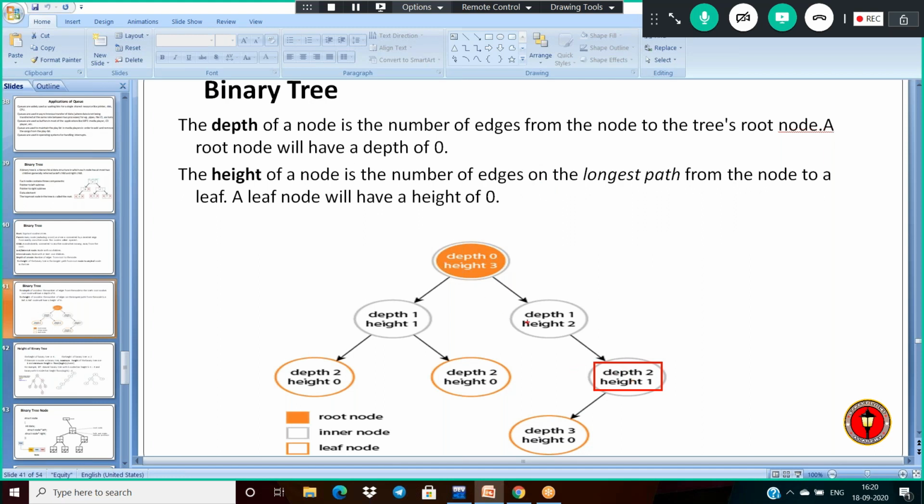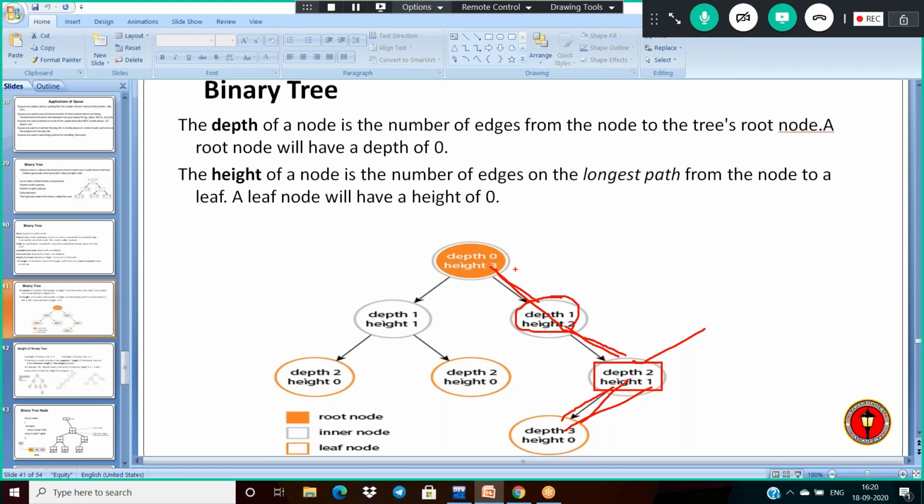If we are finding height, it is with respect to the leaf. Depth is with respect to the root. This is the important observation. Now, what is the height of this node here? The number of edges to the leaf is 1. And what is the height of this node? The number of edges is 1 and 2, with respect to the leaf. And what about the height of the root? The height of the root is 1, 2, 3.